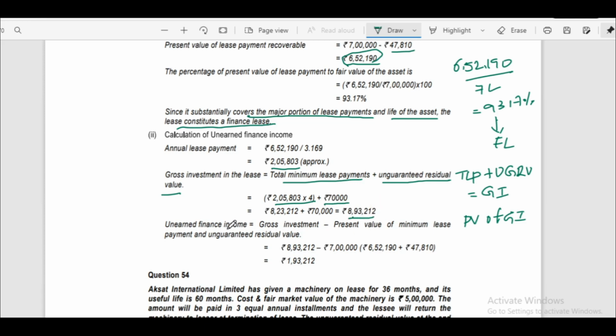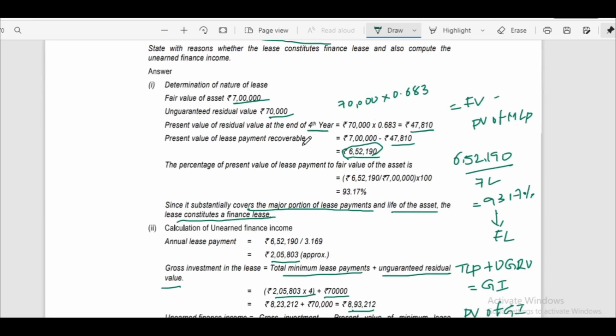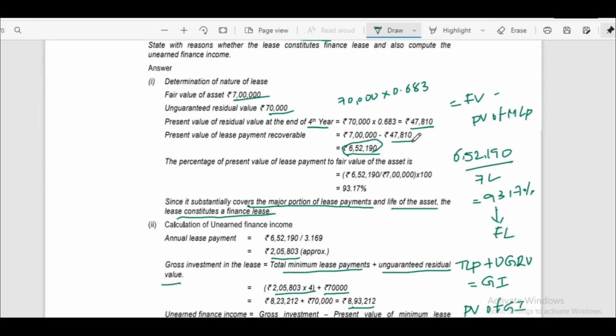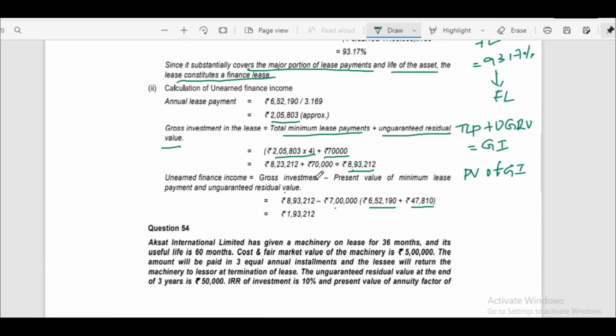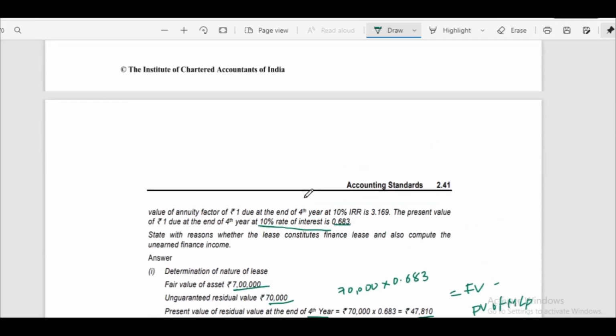Now unearned finance income is gross investment minus present value of minimum lease payment plus residual value. That is nothing but present value of gross investment only. 8,93,212 minus 7 lakhs. How we will get 6,52,190 plus 47,810, that we already calculated here. Present value of lease recoverable 47,810. Unearned finance income is 1,93,212. That is question number 53.